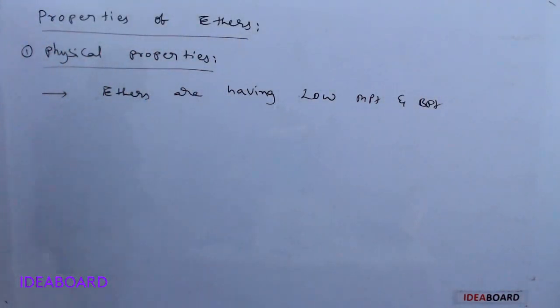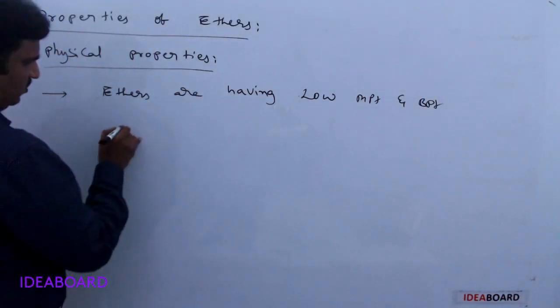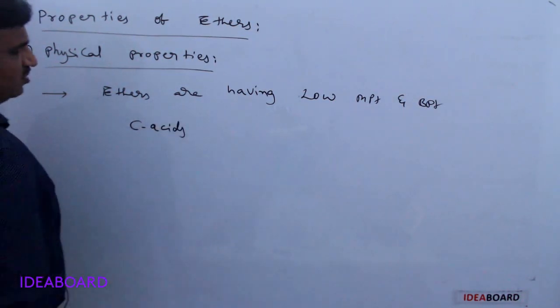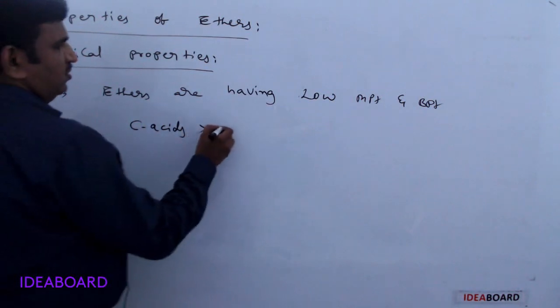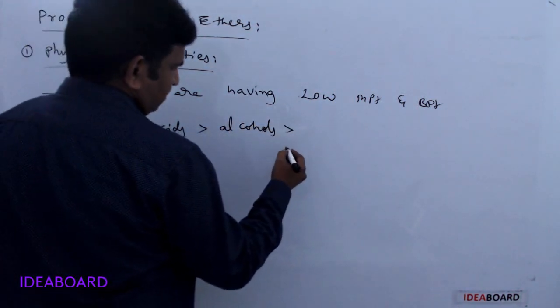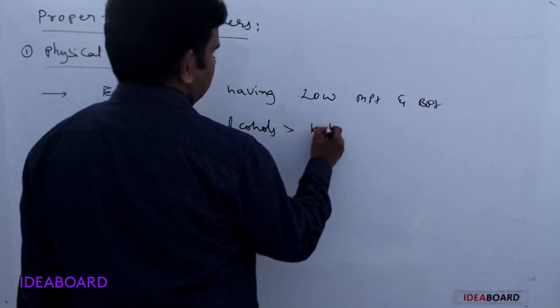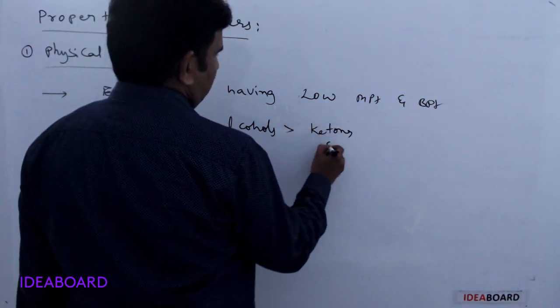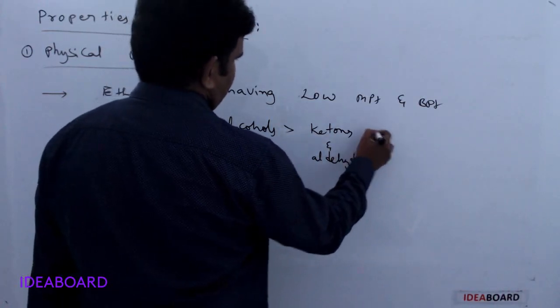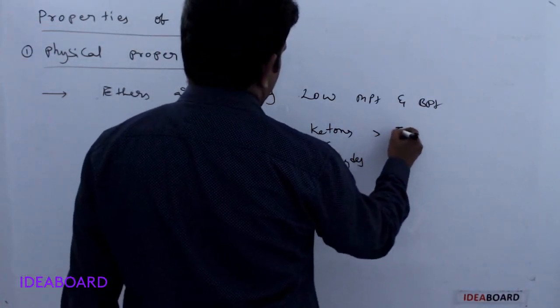When compared with other compounds, the highest melting and boiling points are observed for carboxylic acids, and the next one is for alcohols, and the next one is for ketones and aldehydes, and the next one is for ethers.